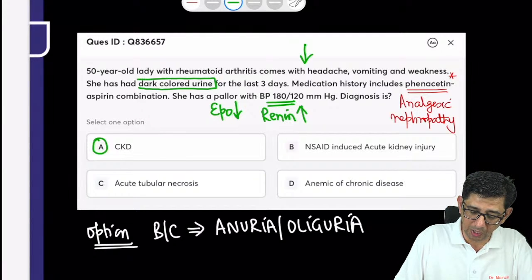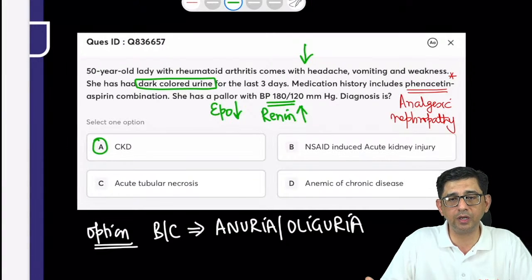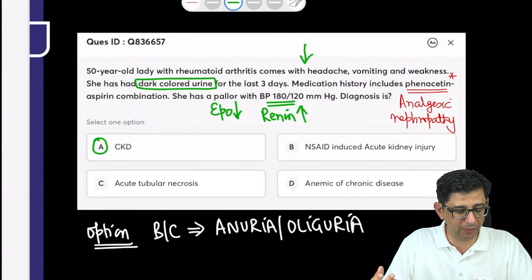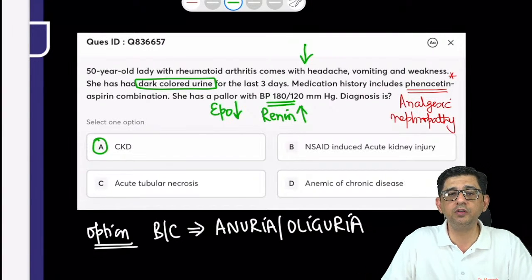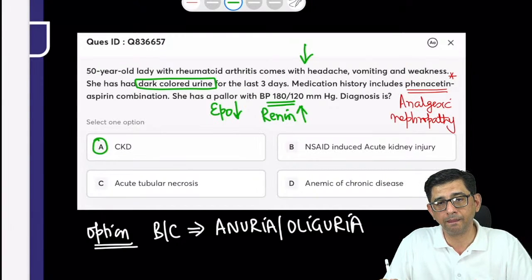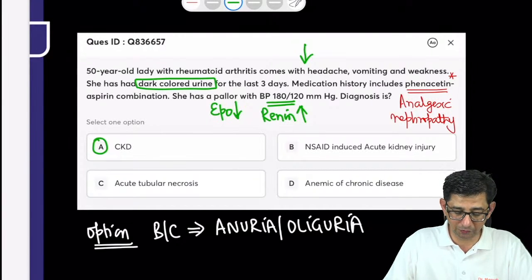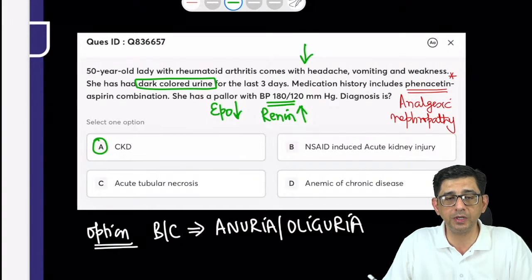That was just a distraction. That's why we are saying, cut the noise. In an MCQ, if it's a one liner, two liner, some words are just to distract you. Those are the words you have to remove, and the keywords in the question are the ones you have to pick up. Phenacetin was the first thing that you have to pick up because that's not a traditional painkiller that we use. So the correct answer for this one is option number A. That is going to be chronic kidney disease in a patient.